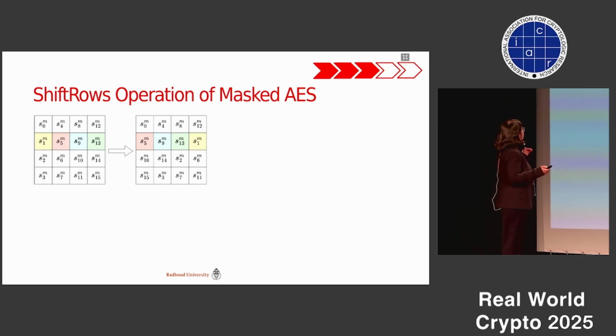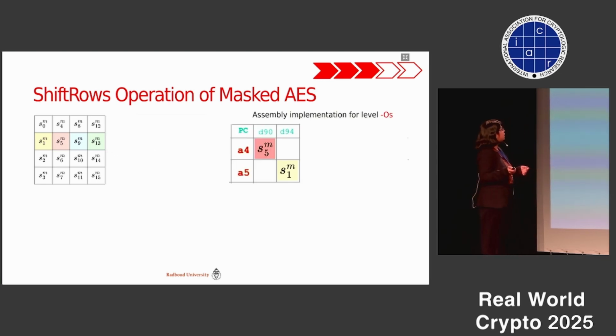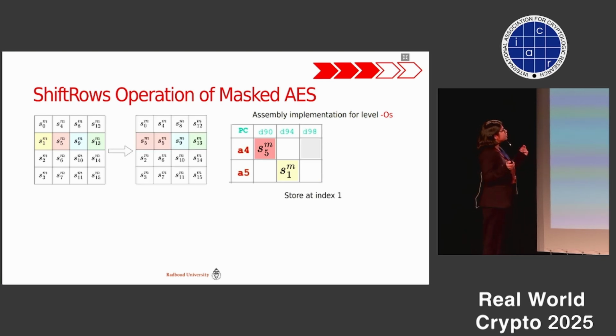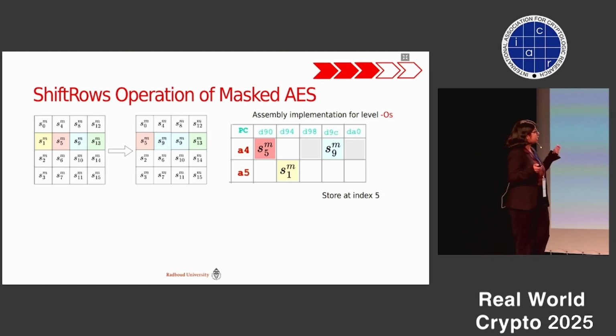We are focused on the first or the second row, which is colored. The first step, the compiler loads the first and the fifth byte into two registers. Then it stores the fifth byte into its updated position in the store at index 1. Then it loads byte 9 into the same register A4, which previously had S5.